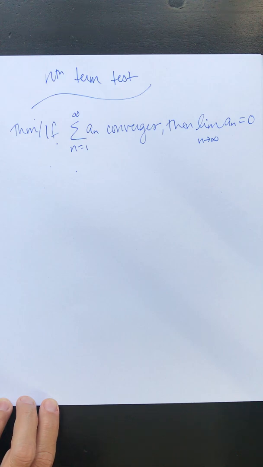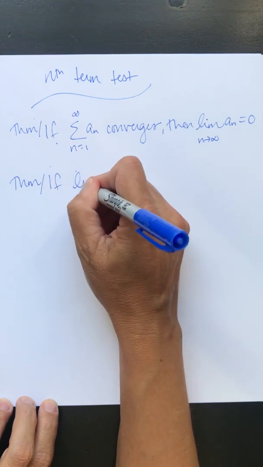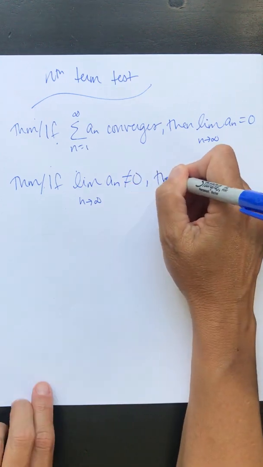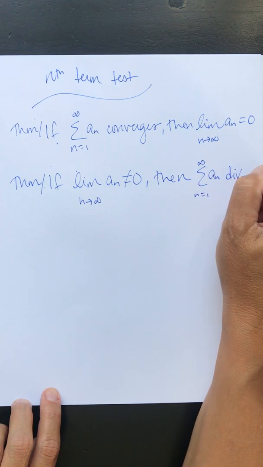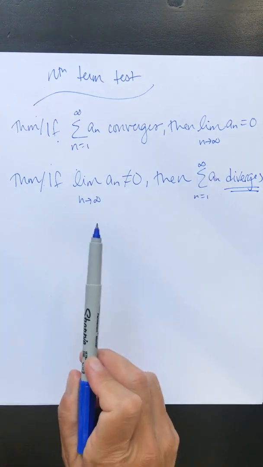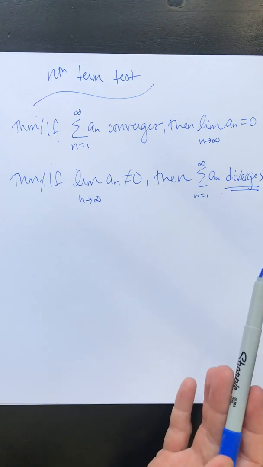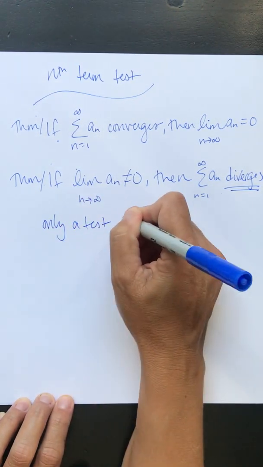So, how can we use this? Well, then it's also true that if the limit as n approaches infinity of an is not 0, then the sum from n equals 1 to infinity of an diverges. So, if my sum converges, then the limit is 0. If my limit is not 0, then my sum diverges. But if my limit is 0, then maybe it diverges, maybe it doesn't. This is only a test for divergence.